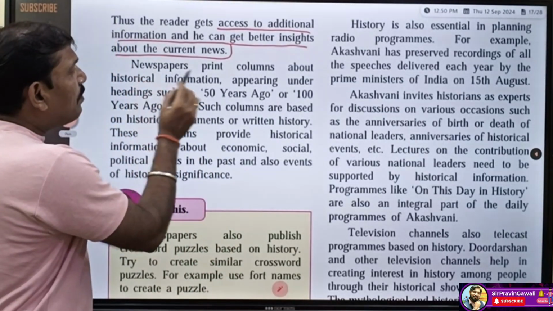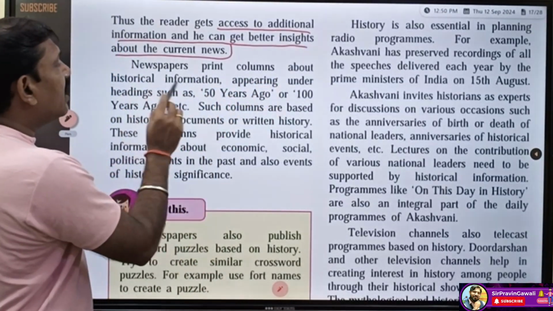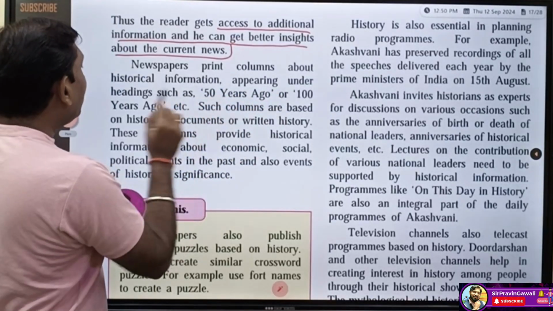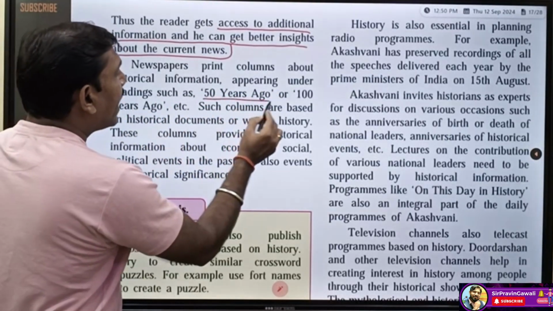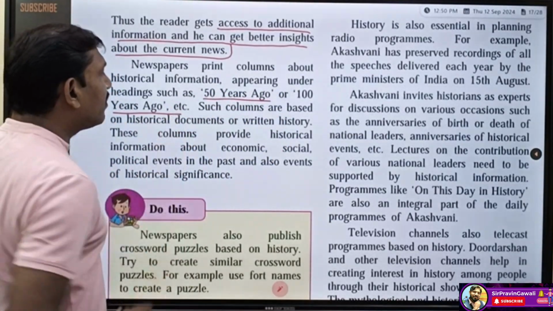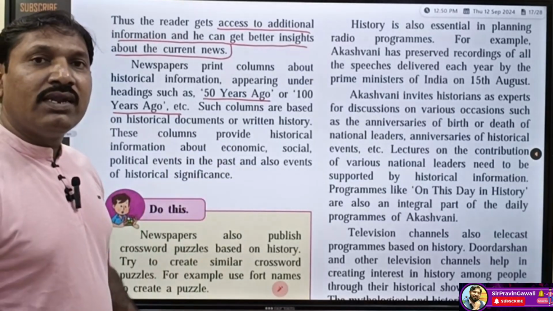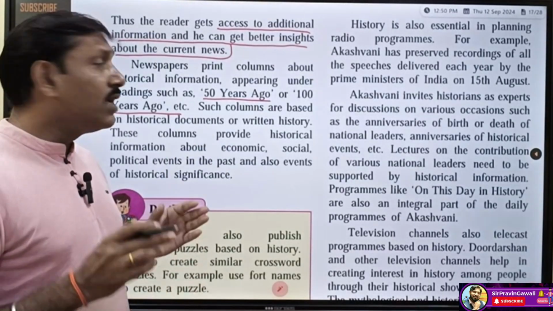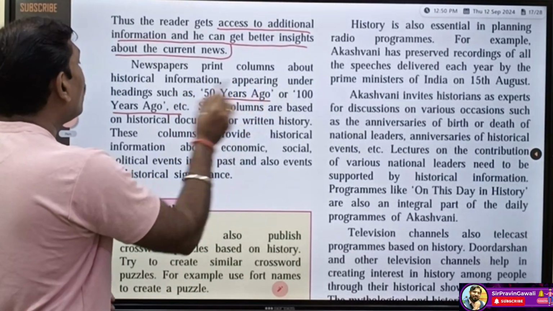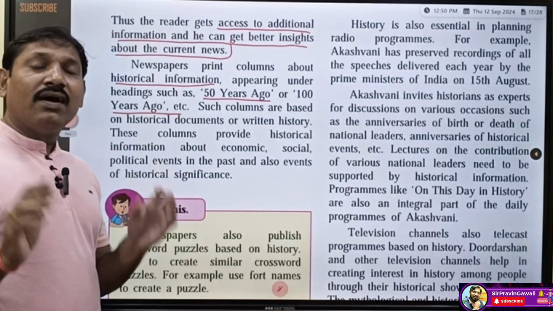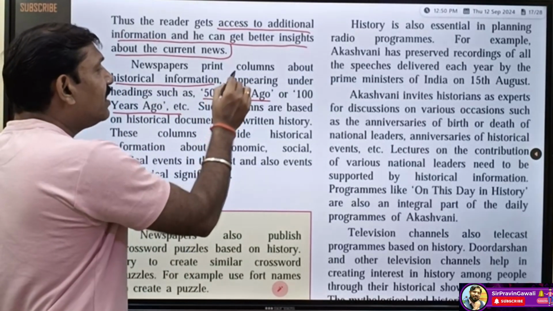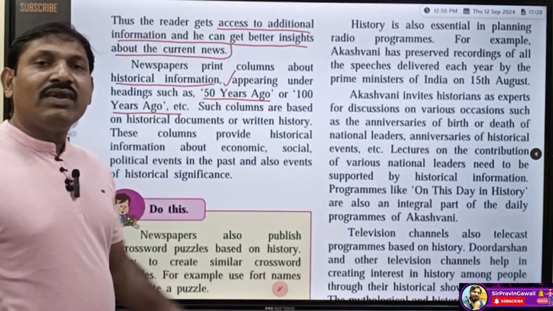Now see, newspapers print columns about historical information appearing under headings such as 50 years ago, 100 years ago, etc. Just now I have told you, student, whenever the reporters write a column, they print columns about historical information under the headings 50 years ago, 100 years ago, 75 years ago.